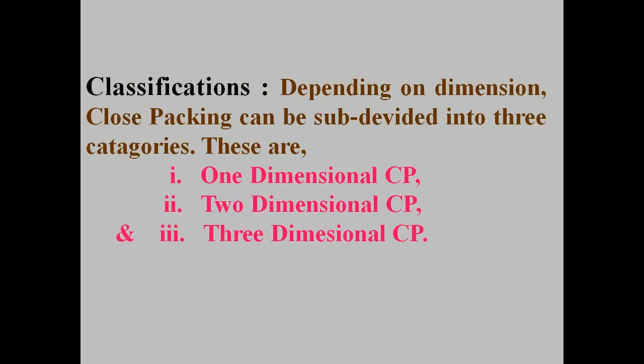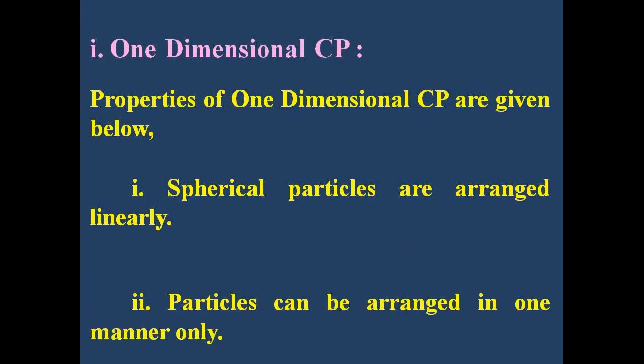Now we discuss the classification of close packing. Depending on dimension, close packing is classified into three classes, namely one-dimensional close packing, two-dimensional close packing and three-dimensional close packing. Thus, CP means close packing. One-dimensional CP is an imaginary CP. The properties of one-dimensional CP are discussed one by one.